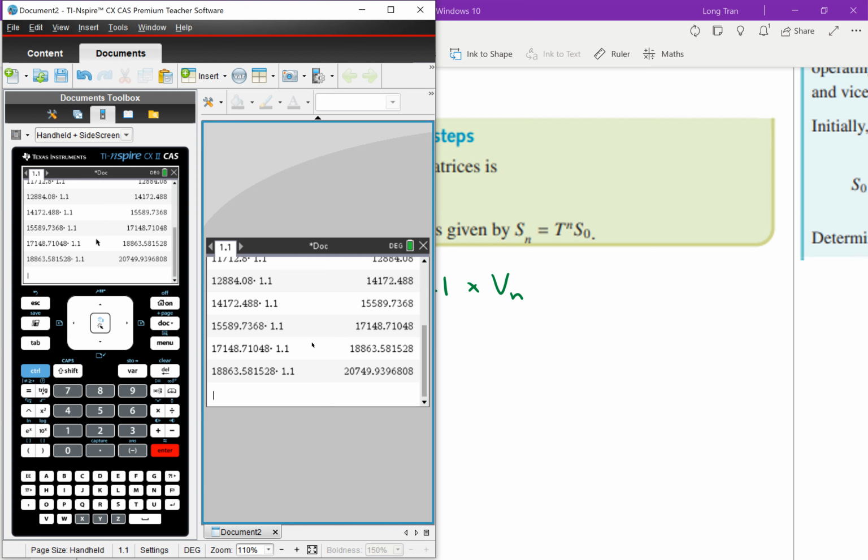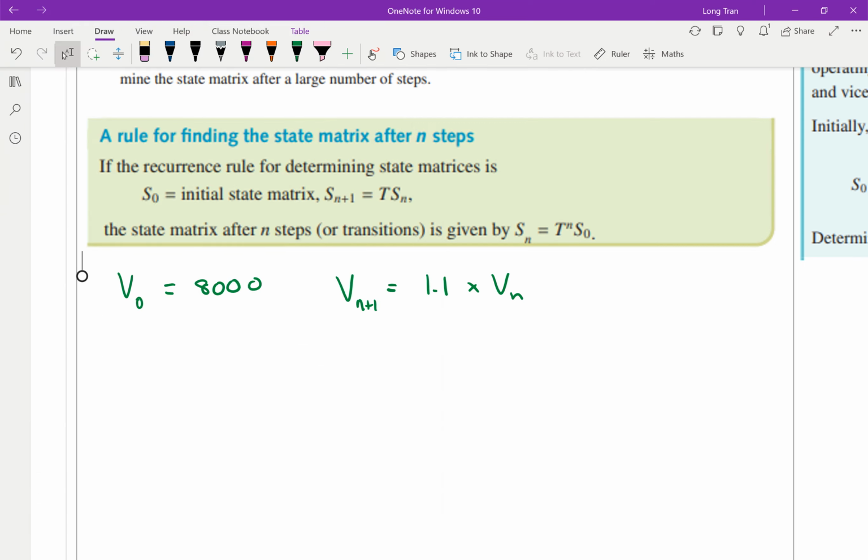Okay, now there was a shorter way that you learned in recurrence formula, is that because you're always multiplying by 1.1, the formula changes. Instead of writing it like this, we can write a rule to represent this, and we can say V of n, so it could be any nth year that you want. Instead of 0 and then n plus 1, we're going to call it Vn now.